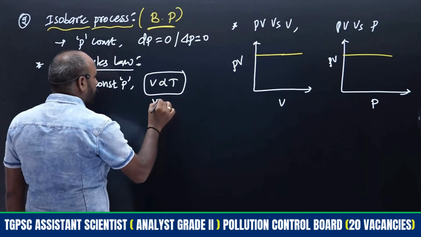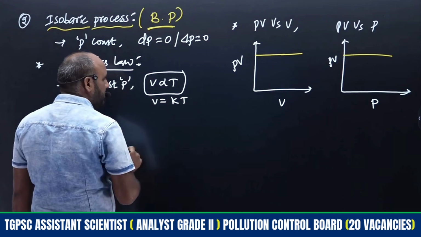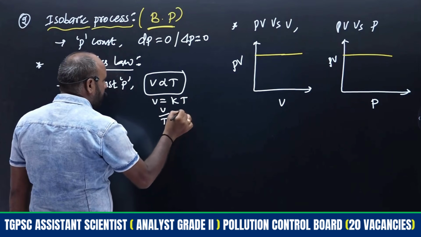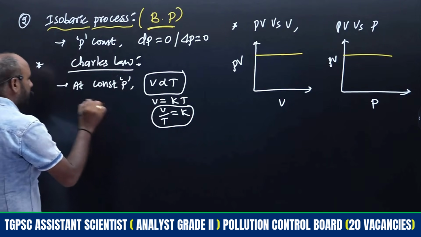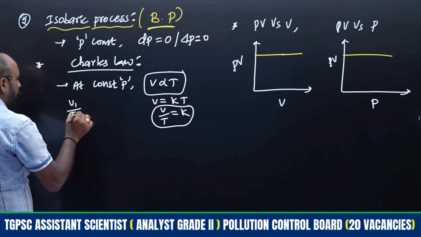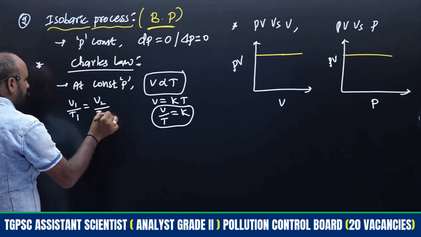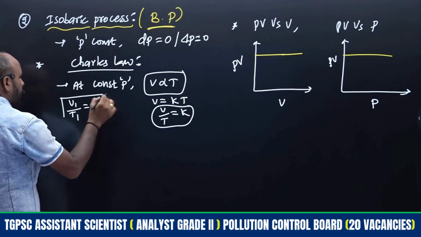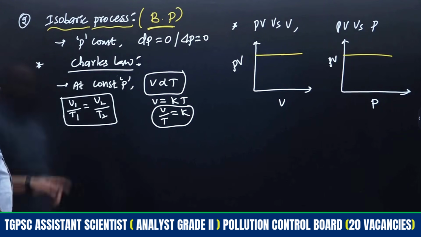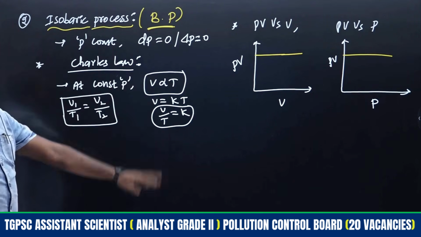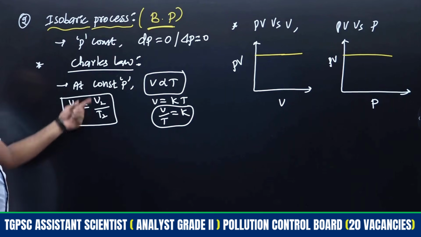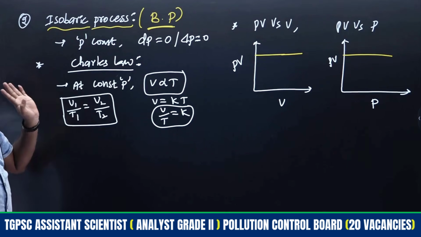If you remove proportionality with some constant, that is V is equal to K T, or V by T is equal to K, this is the equation. From this, what we are going to write means V1 by T1 is equal to V2 by T2, or else V2 by V1 is equal to T2 by T1. Charles' law is applicable at constant pressure. Volume is directly proportional to temperature, right? So these are the equations that will be applicable.